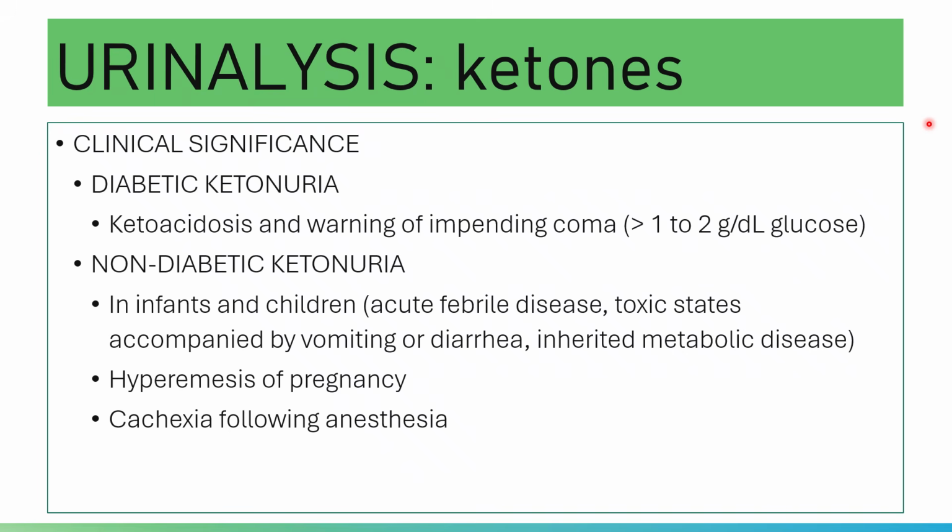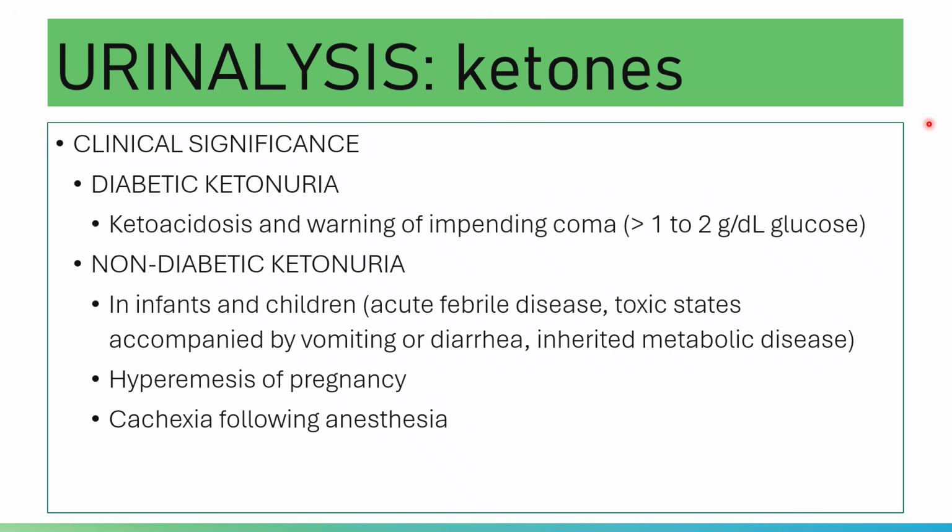Testing urinary ketones is most valuable in the management and monitoring of type 1 diabetes mellitus. If there is ketonuria, which means there is the presence of significant amounts of ketones in the urine, it implies the presence of ketoacidosis.